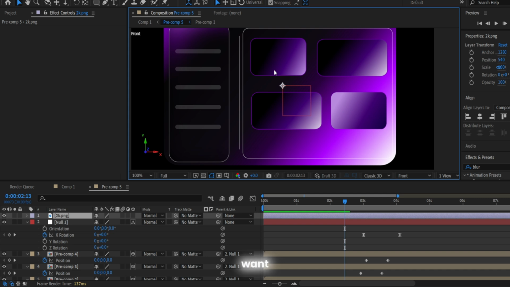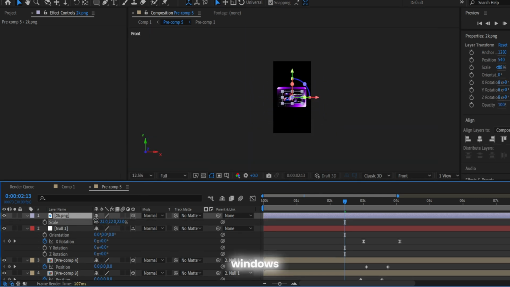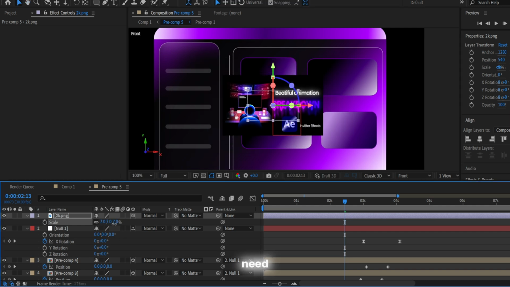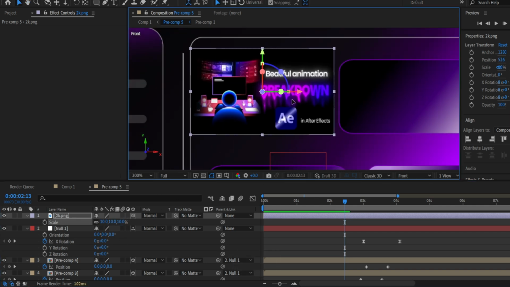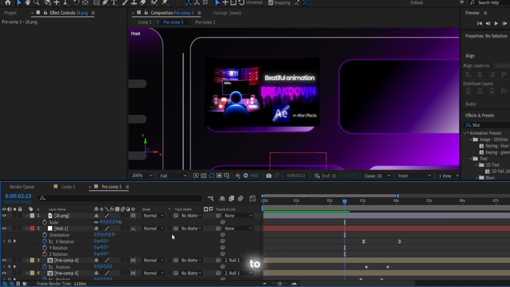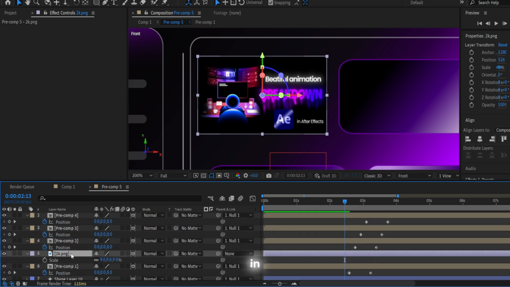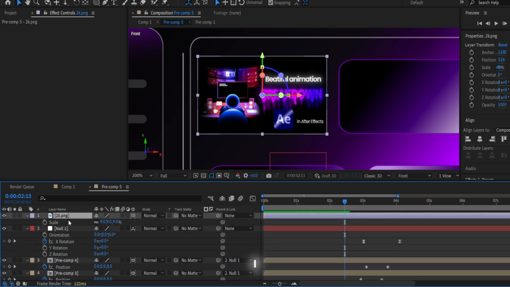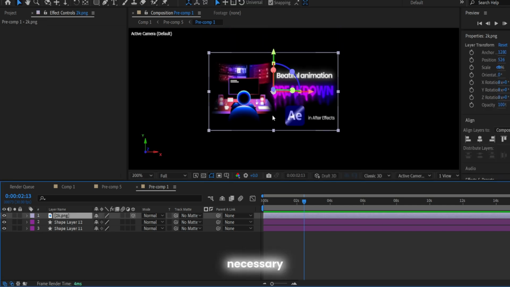So guys, now I want to show you how you can paste your image or video in your windows. For that we need to adjust our size first of all, and guys, I need to find this window that I'm trying to paste it in. I made the pre-compose, but it is not necessary.